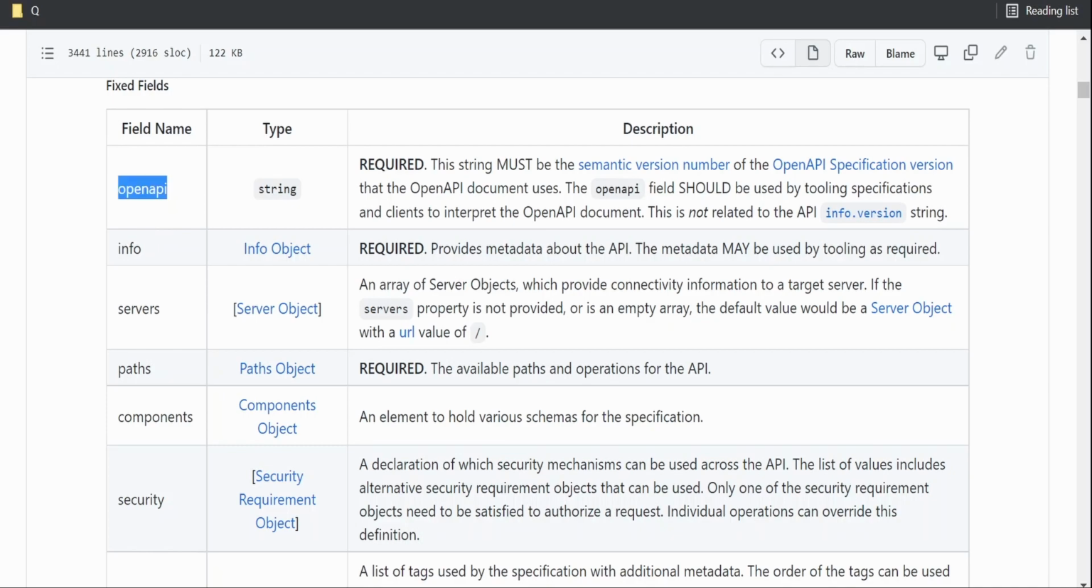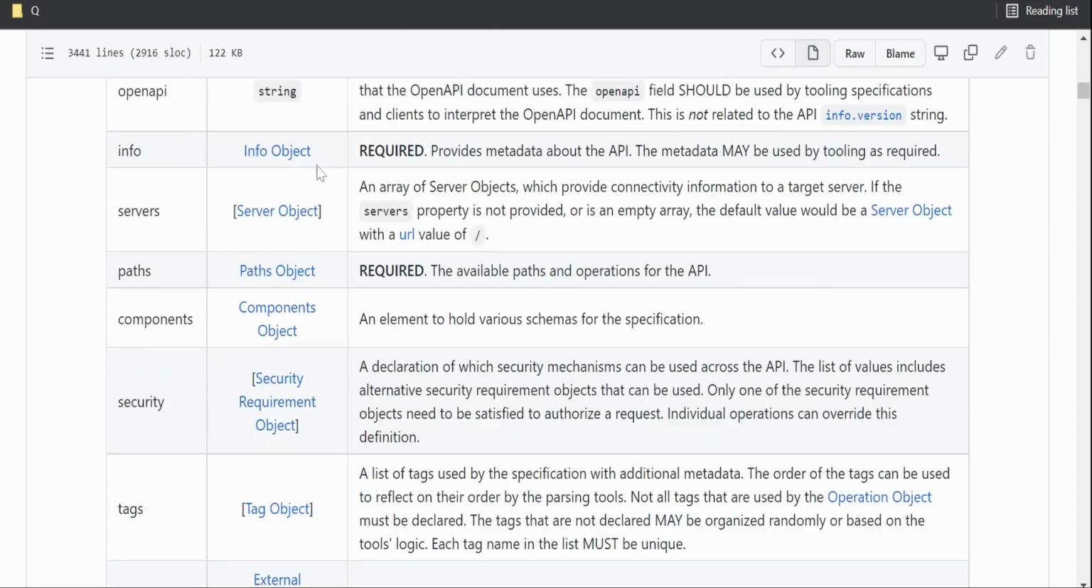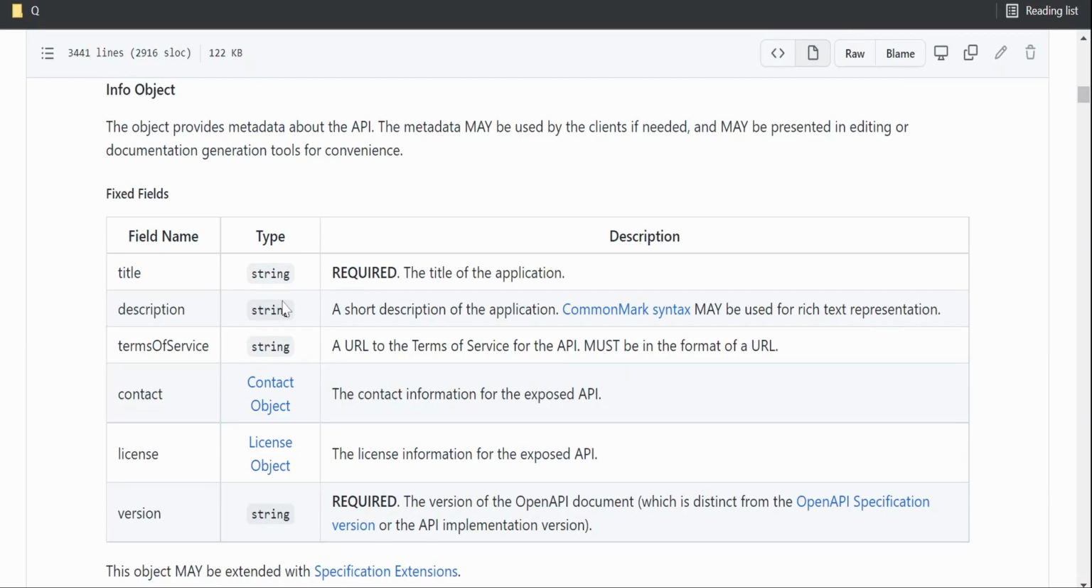The first fixed field is openapi itself. Using openapi, we can define the version. So if you are making use of 3.0.2, we can mention that. Under info, if you click on this info object, it will open the documentation for the info object.